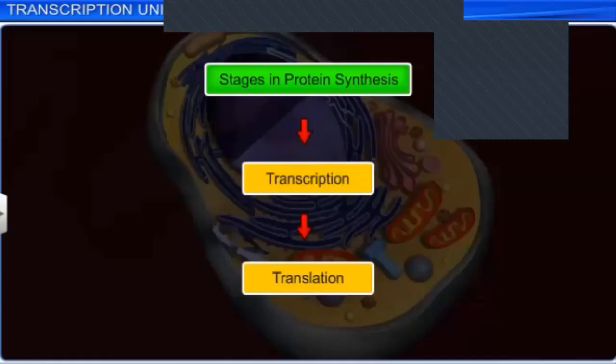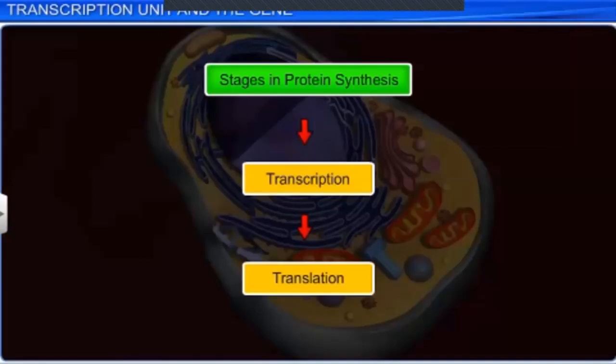The slide is about these two things, which together we call gene expression. This term we will learn further later, but transcription followed by translation is nothing but gene expression. We can say these are the stages of protein synthesis, and the first step, transcription, is the synthesis of messenger RNA from DNA, and this takes place inside the nucleus.